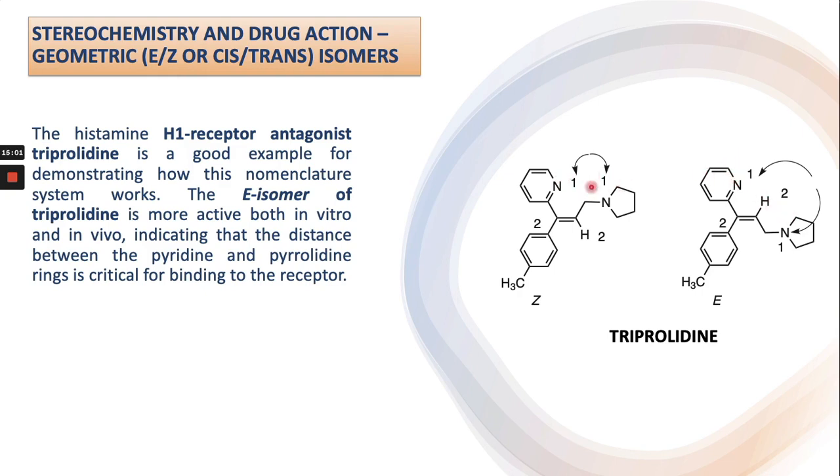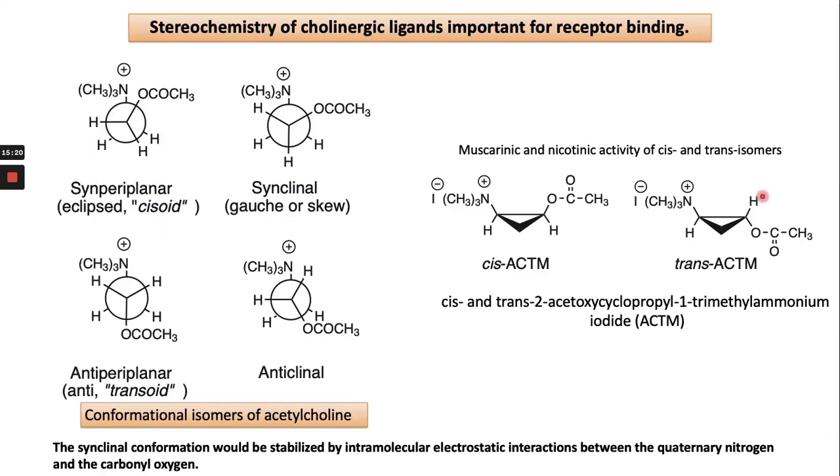So it means if they are on the same plane, they have difficulty binding with the H1 receptor. Rather, if they are antiplanar, or have the opposite or E configuration, then they can easily bind with the H1 receptor and act as an antagonist.